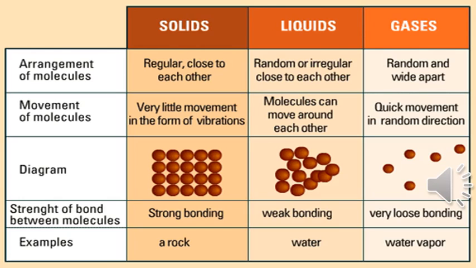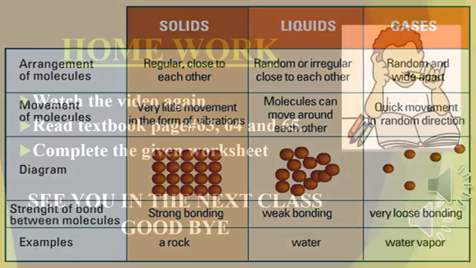Particles in a gas have no regular arrangement. They are placed far apart from each other. Therefore, they are easily compressed. They move freely at a high speed and have the highest energy as compared to the particles of solid and liquid. They have very loose bonding with each other. This is all about the arrangement of the particles in solids, liquids and gases.